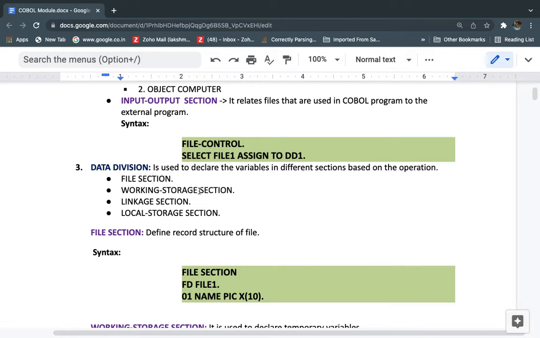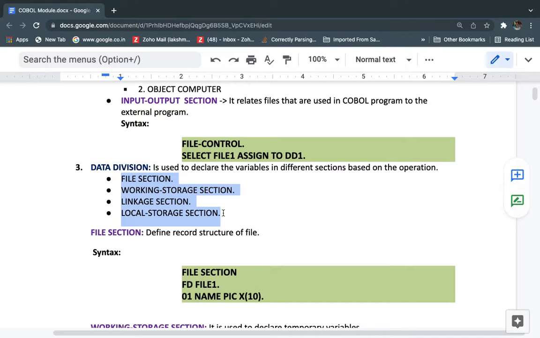It is used to declare the variables in different sections based on the operation. For example, I'm using the files concept, or I'm using subprograms, I mean, I'm calling one program from another program. Or, for example, I need to pass data from one program to another program. So based on our requirement, we can declare the variables within different sections.